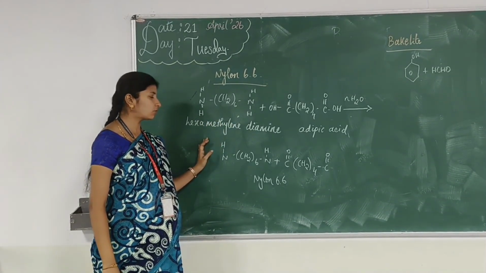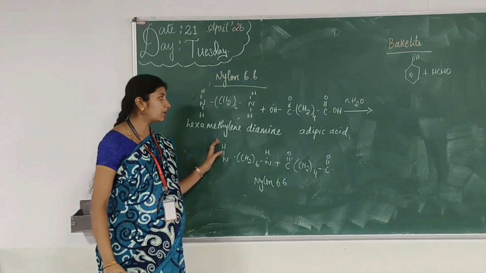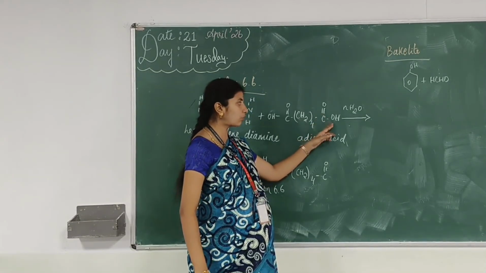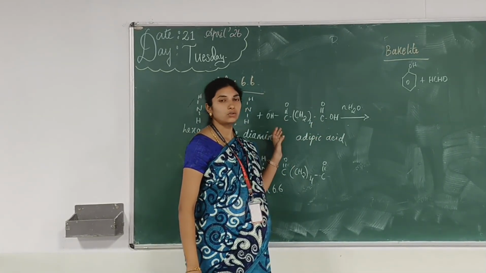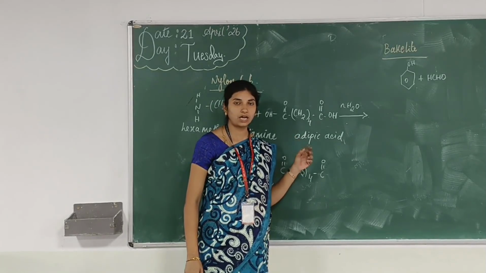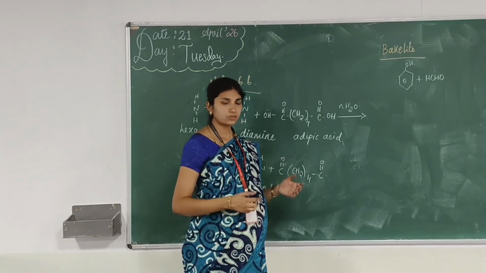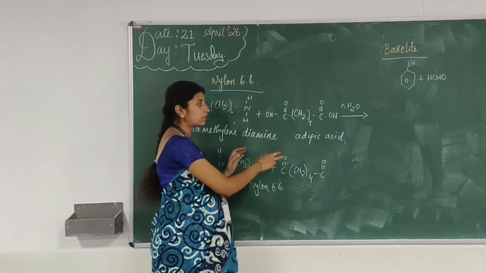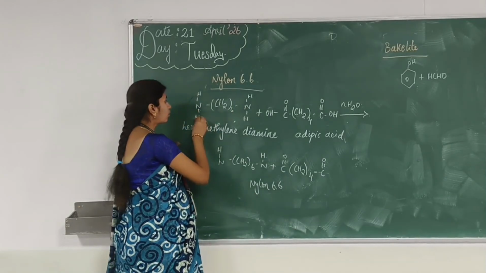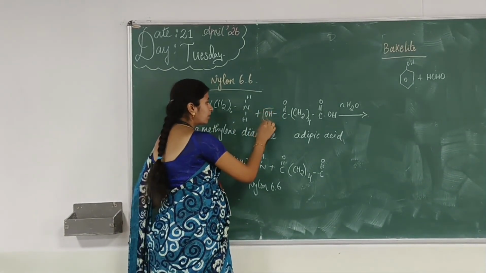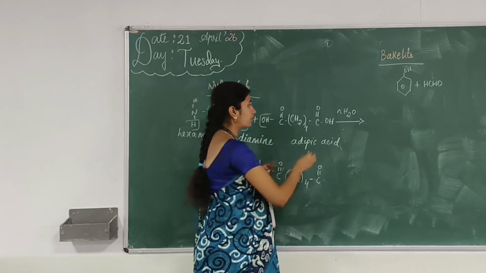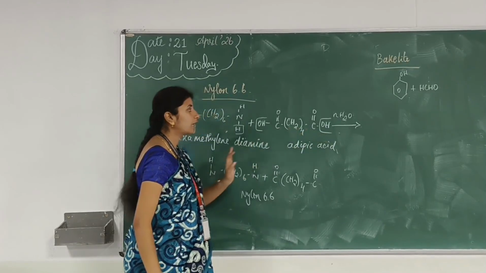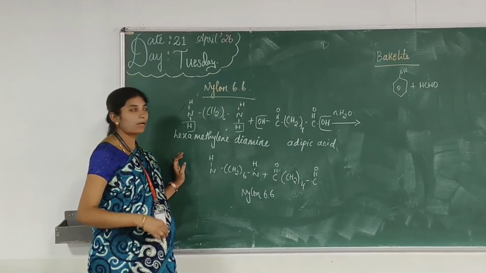This is hexamethylenediamine, and the other is adipic acid. Adipic acid has the formula CH2 4 with C double bond O and the acid group C double bond O OH. In the presence of a catalyst, they react with the removal of water molecules. We are removing water molecules from hexamethylenediamine and adipic acid, taking the OH group from one molecule and H from the other. We split the molecules at the H and OH groups, with the removal of water by this process.